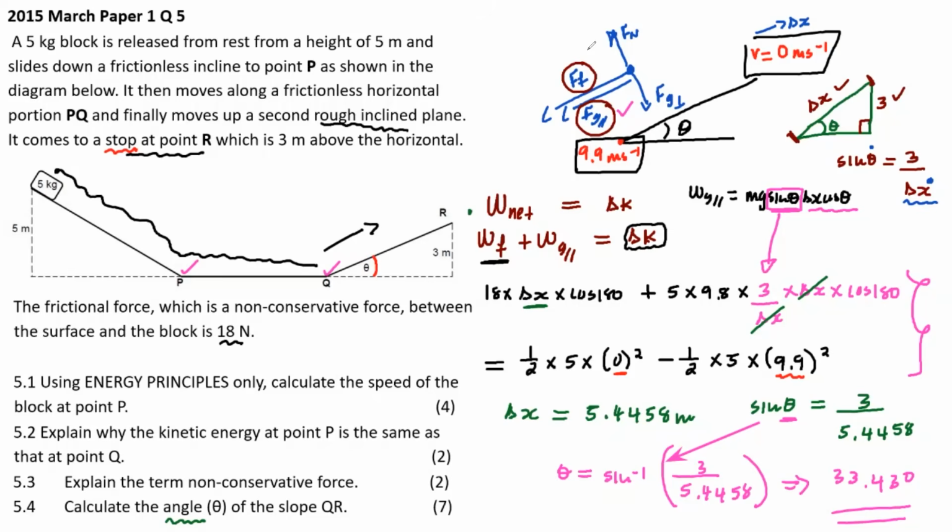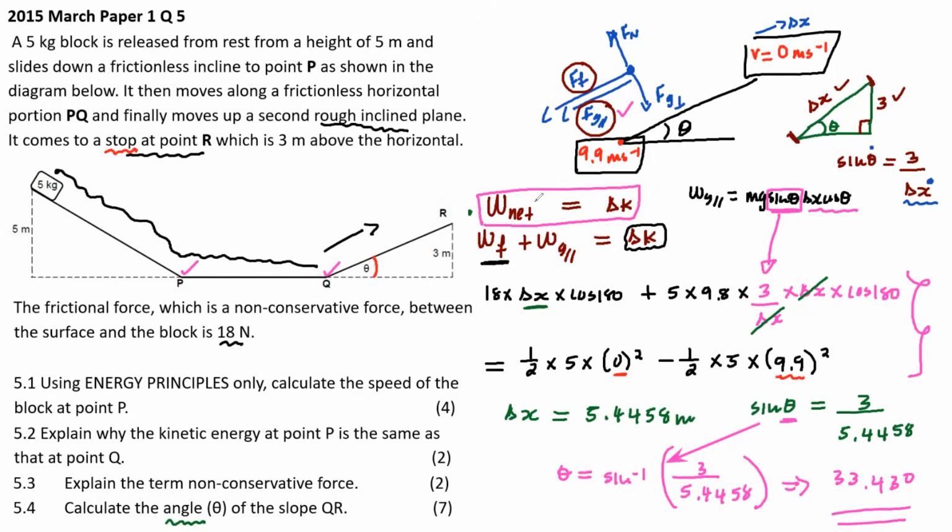Somebody says, if we're asked to calculate using energy principles and there's friction, how do we work it out? You can use this. Net work is delta K. When you're asked to use energy principles, anything with energy in it, the formula net work equals delta K, kinetic energy, that is what's going to work.